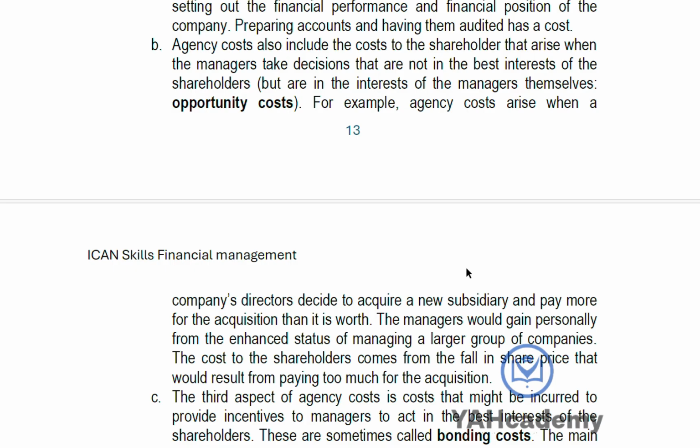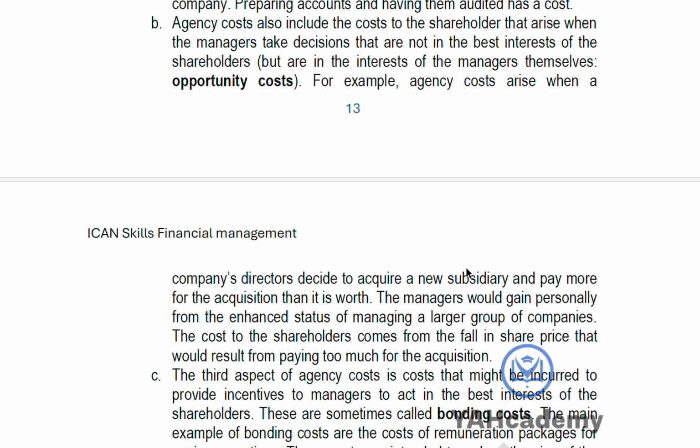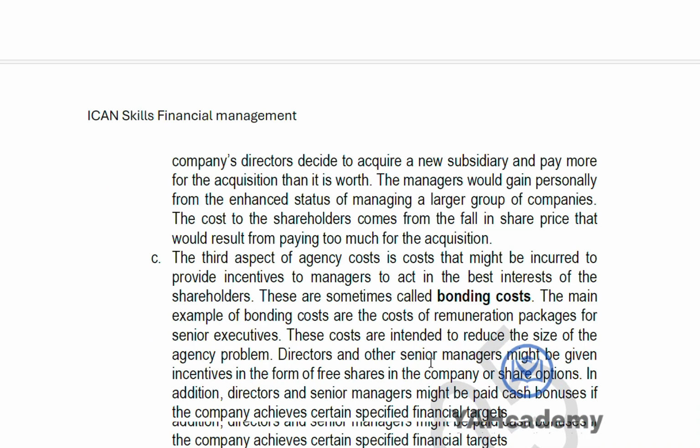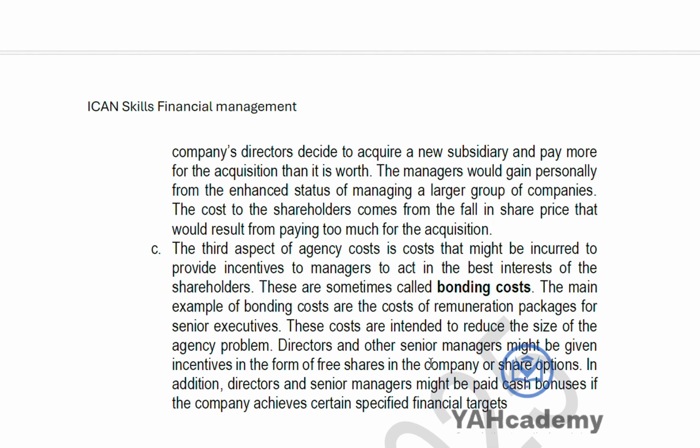But for shareholders, it will be a cost to them because the share price will fall. But for directors or the managers, they are just concerned about what they will gain. Maybe they will now become group managers, group director, group CFO, and all of that. So that's what it looks like.